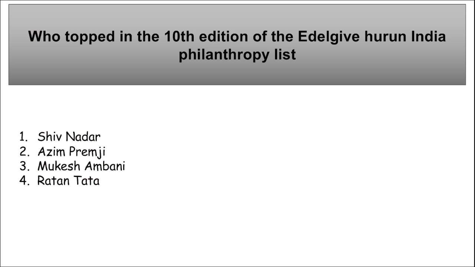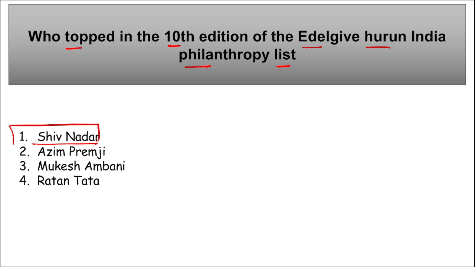Let's start. First question is, who topped in the 10th edition of the Edelgive Huron India philanthropy list? So in this particular list, the person who has secured the top position will be Shiv Nadar. Right?